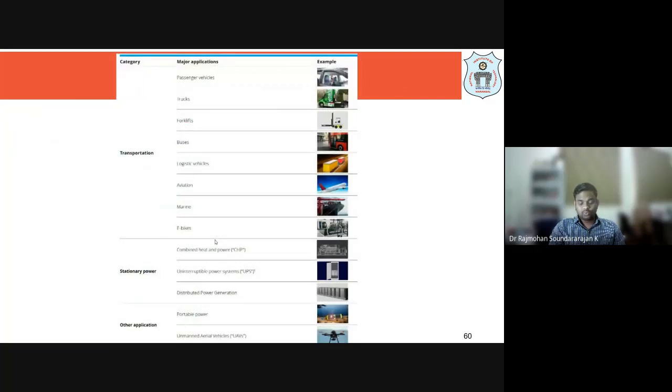So what is the scope for this fuel cell technology, or for hydrogen-based fuel cell applications? Where is it already being used? If you look at the different categories, as I told you, there are two major cases: one is the transport sector, another is the stationary sector. In passenger vehicles, it can be buses, cars, rails, which can also be made into that. Also, you have trucks and forklifts.